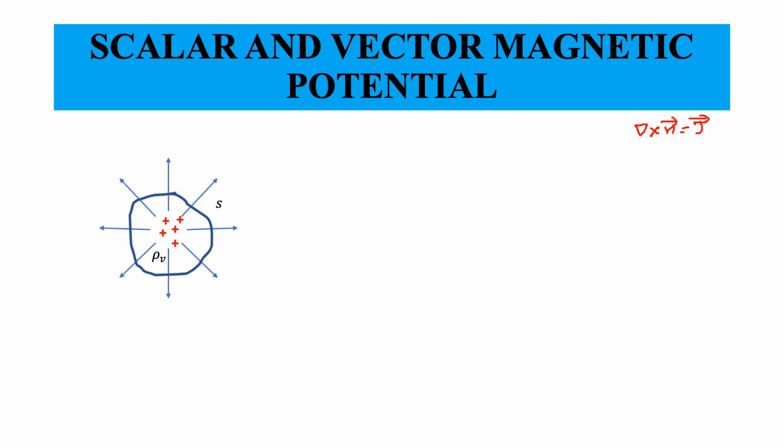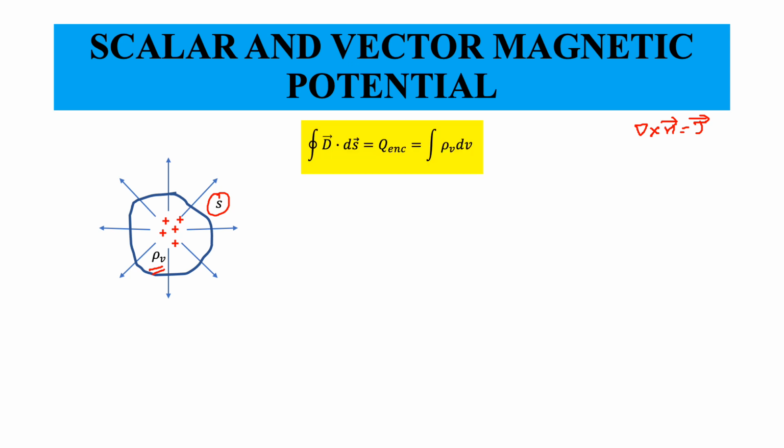Consider a certain charge distribution, given here in such a way that if I imagine putting a surface around it, this is my surface, and the charge distribution was volume charge density rho v. Now what did our Gauss law say?